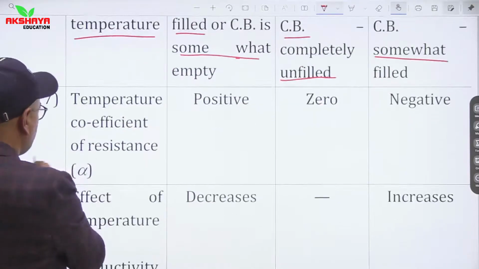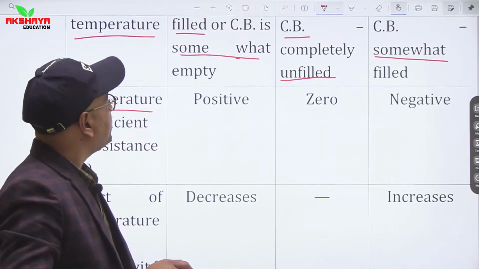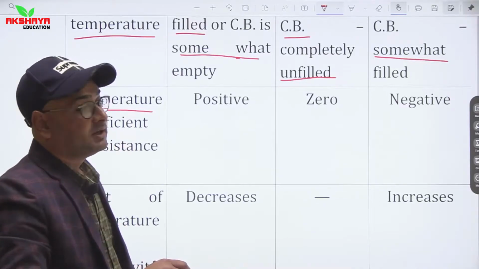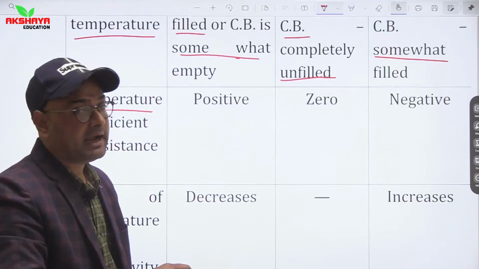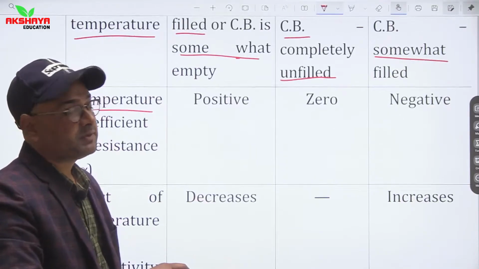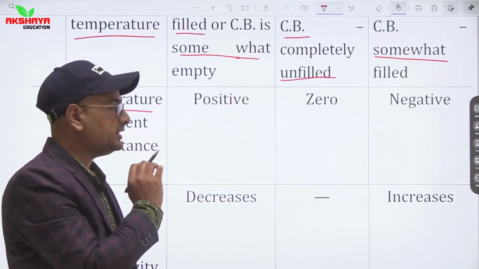Temperature resistance coefficient. We have seen earlier that in case of conductors, conductivity is maximum, and if temperature is increased, then its conductivity decreases, or we can say resistivity increases.